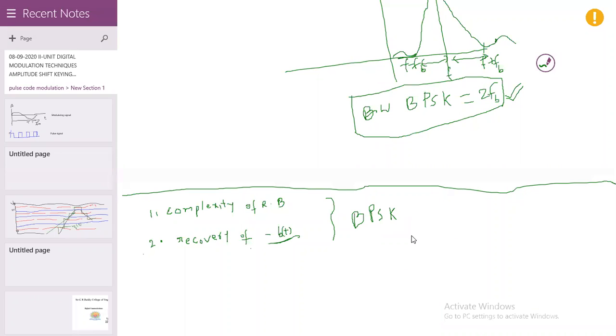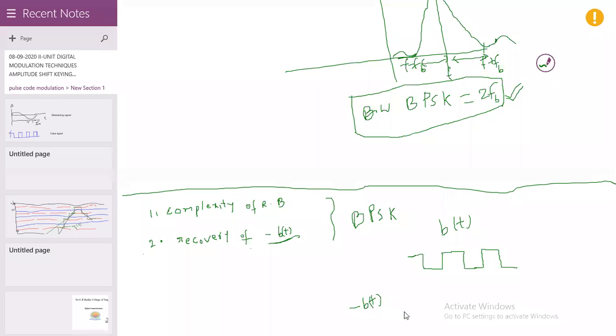Here we have modulated the signal B of t like this. According to this data, the carrier phase is changed. But instead of B of t, here minus B of t is modulated.